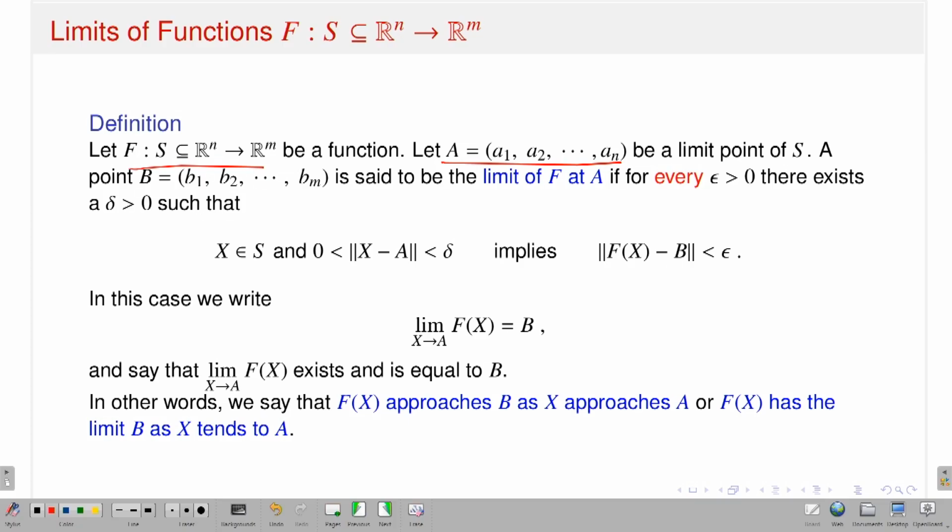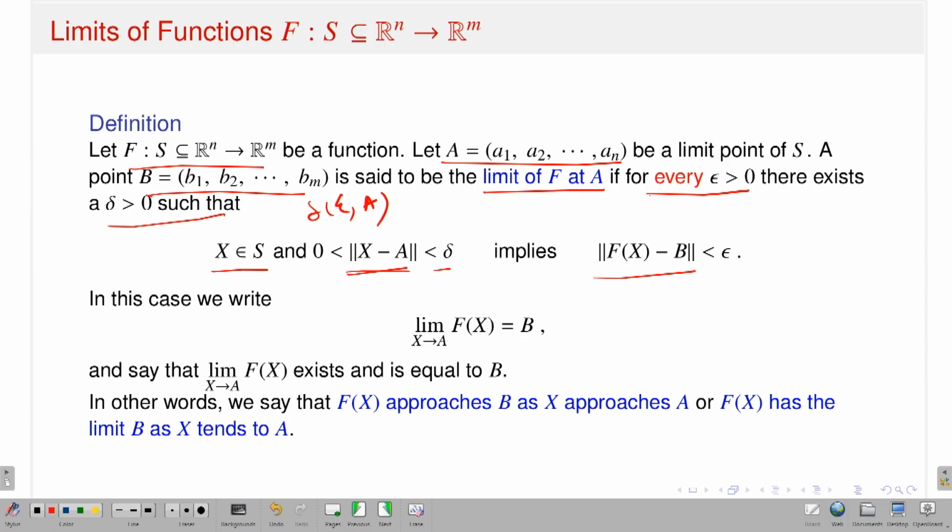Okay, so now I am saying that a point B, capital B, which is (b1, b2, ..., bm), is said to be a limit of capital F at A if for every epsilon there exists a delta, and again that delta depends on epsilon and on the point A, such that if capital X belongs to S, such that norm of x minus a is less than delta, but remember norm of x minus a is strictly greater than 0. That means x cannot contain the point capital A. That is very important, which should imply that norm of F(x) minus b is less than epsilon.